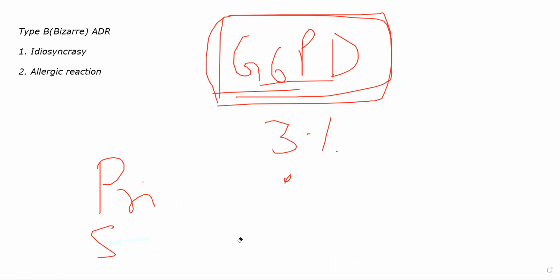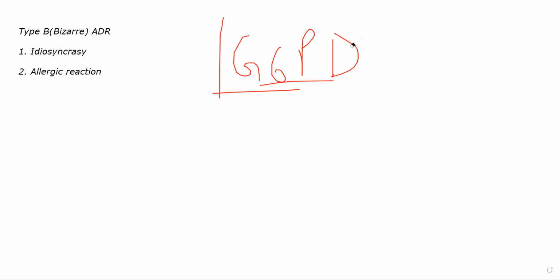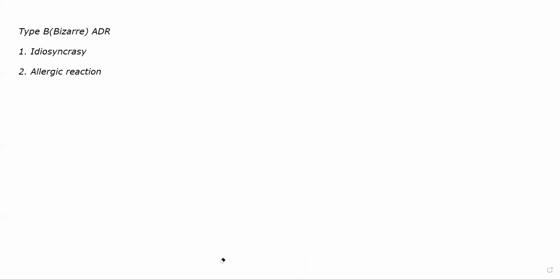A genetically determined defect. So in this scenario, whenever you give the drug, the patient will have hemolysis. The counter to it is to immediately stop the drug and try to reverse the hemolysis. Okay. Then we have allergic reactions.